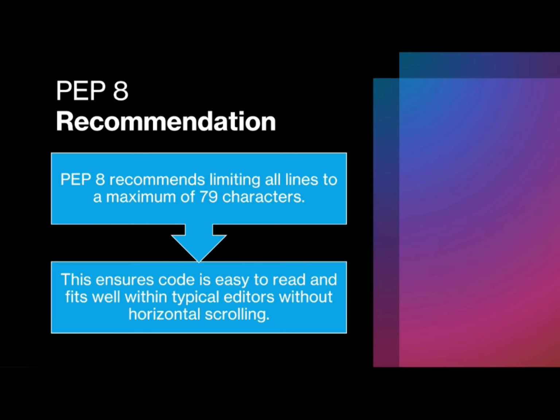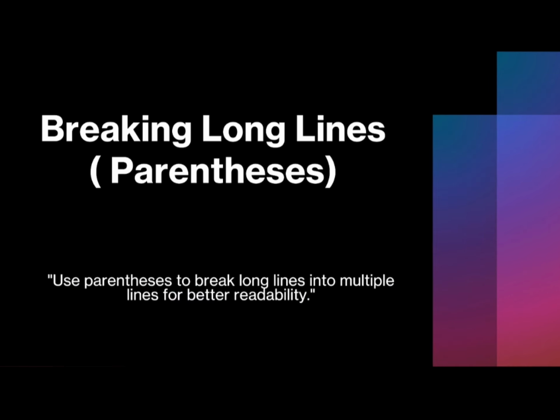PEP 8 recommends limiting all lines to a maximum of 79 characters. Why 79? It's a legacy from old terminals that had 80 character width. But even today, this guideline ensures your code is easy to read and fits well within typical editors without horizontal scrolling. Here's the exact line from PEP 8. Limit all lines to a maximum of 79 characters. Simple, right? Now, let's talk about breaking long lines.